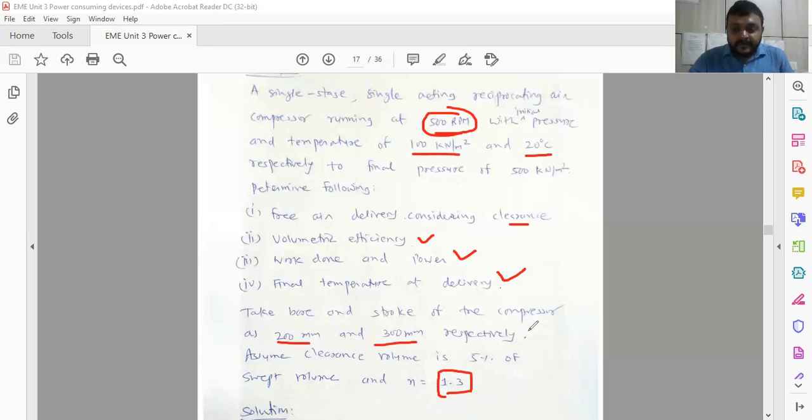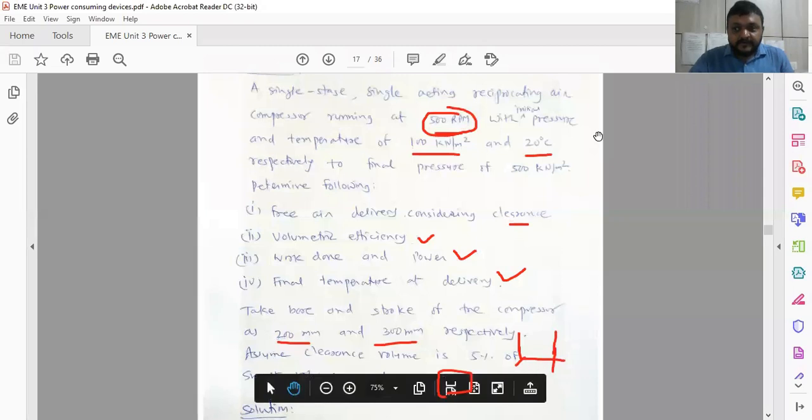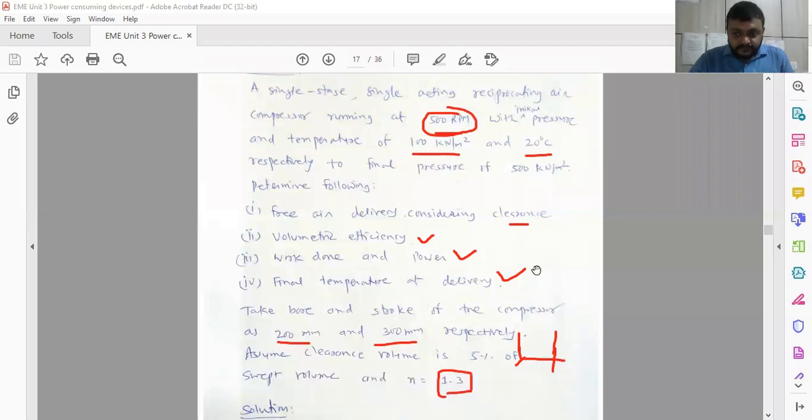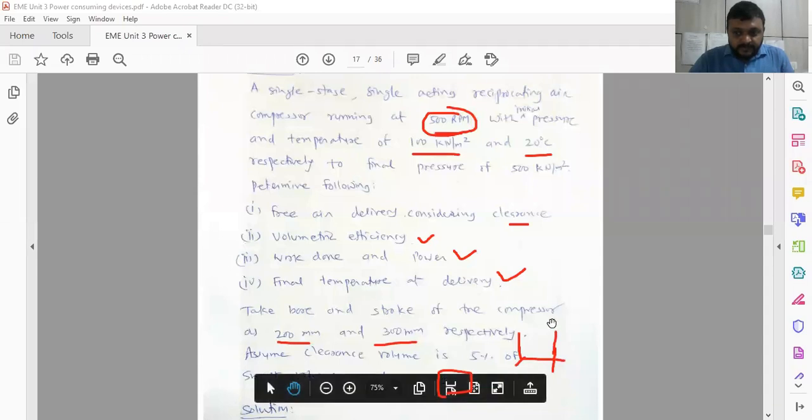So I have to recall the PV diagram where we have put the swept volume, and this is the 0 point, and this is the swept volume side, and this one is the 5%. You have to consider it as 5%. So the ratio between the clearance volume and swept volume is already given.